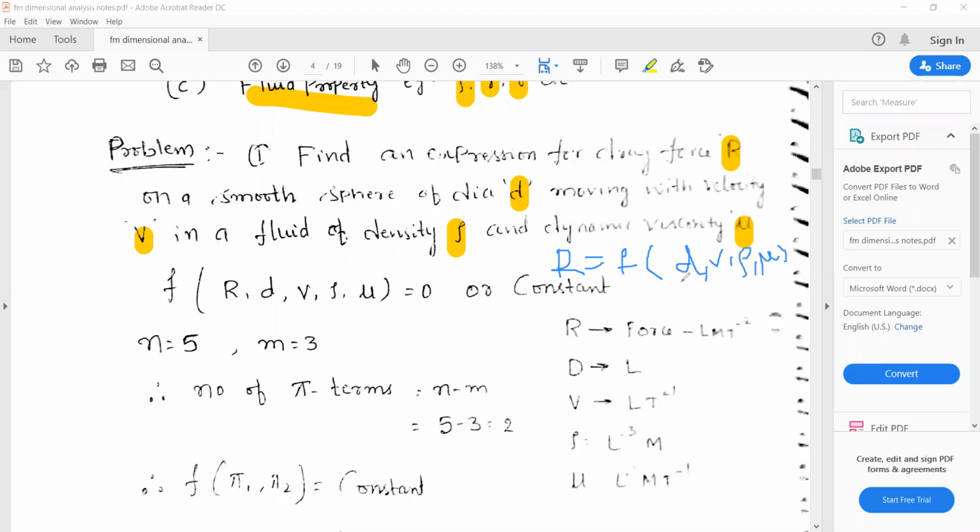So these are all the independent variables, and the remaining is the dependent variable. Later, in the next step, to find the total number of variables, you can move this R inside. So f of R, d, v, rho, mu is equal to 0, right? To have the total number of variables.